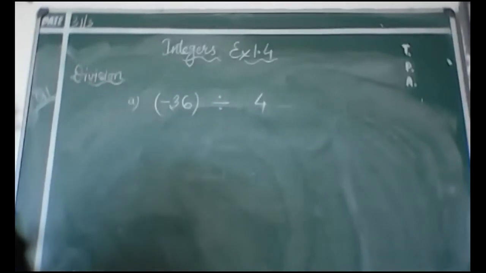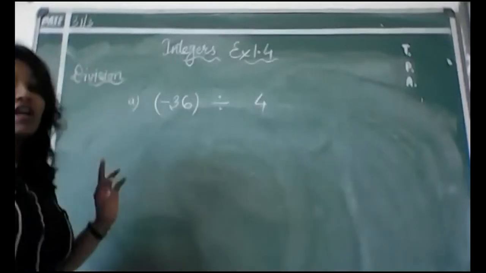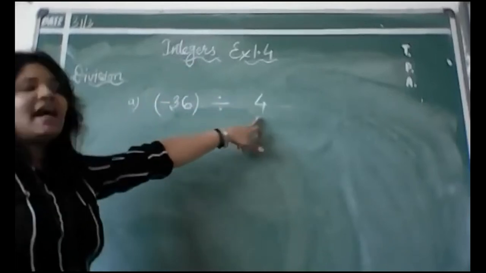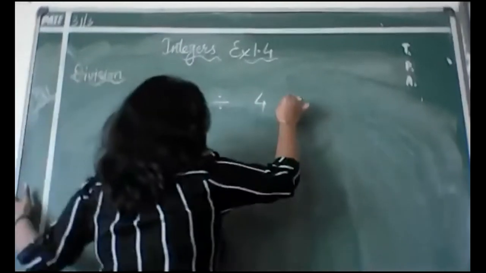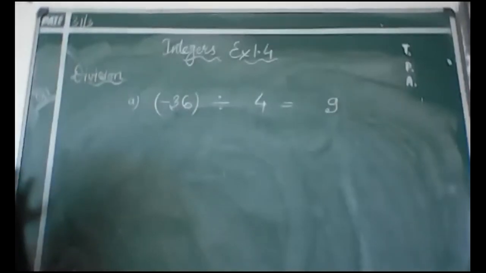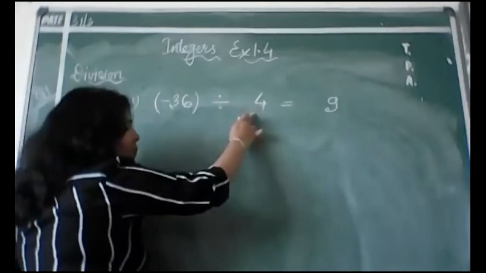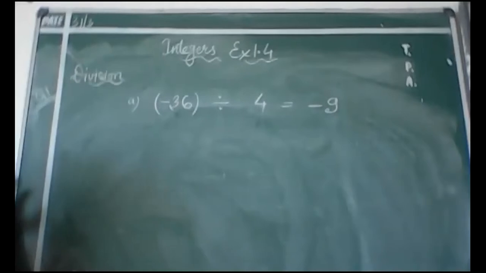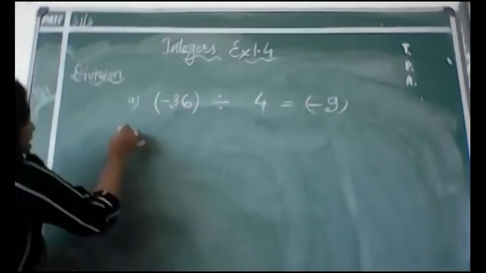First of all, assume that you don't have division. If there is no division, you have only 36 divided by 4, and you know 36 divided by 4 gives you the answer 9, because 9 4s are 36. And now you know it was a negative number divided by a positive number, so the answer will come in negative. That will give you minus 9. So you can write it down over here, minus 9.